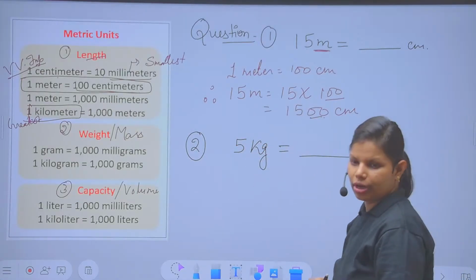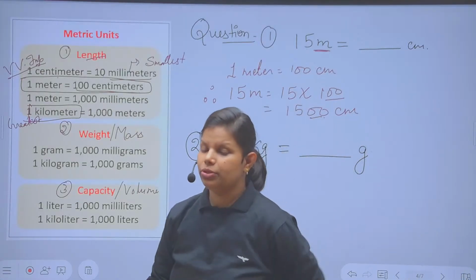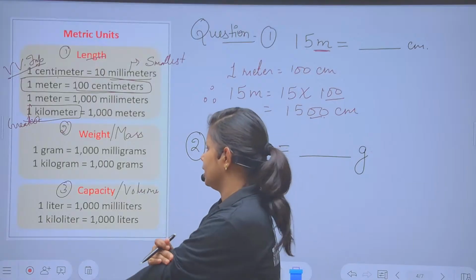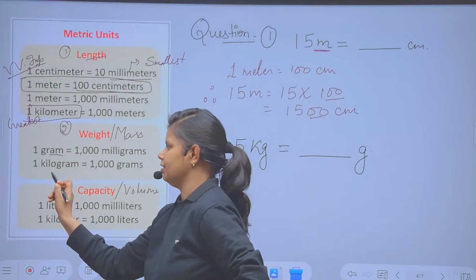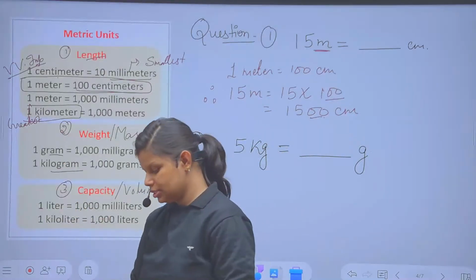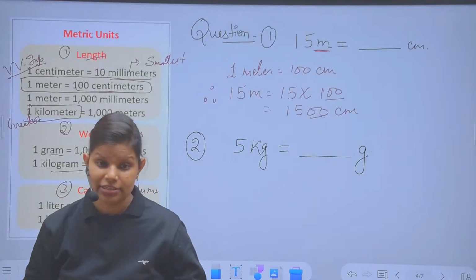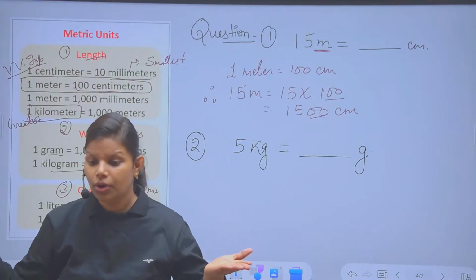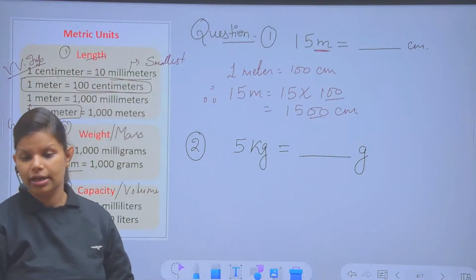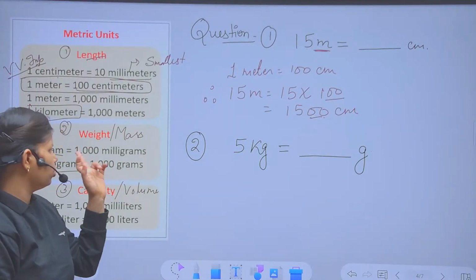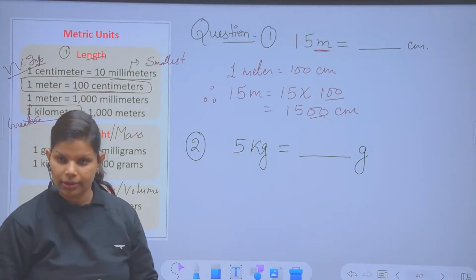Second, we are going to talk about weight. The units we generally use in weight are gram and kilogram. Apart from this, in your book it is given milli, centi, deci, deca, hecto, kilogram. But the most standardized units for you are gram and kilogram. Clear?